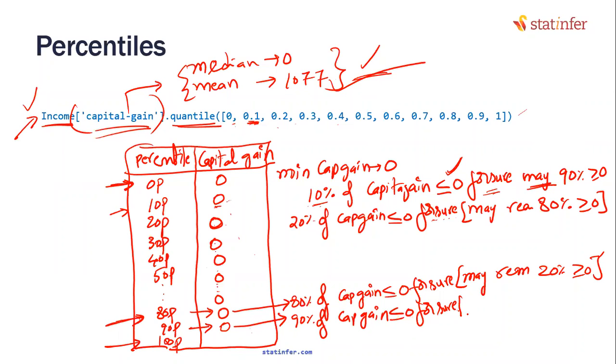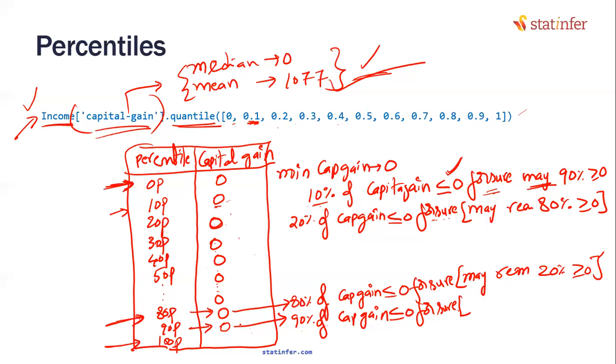Are you really sure that 90% of the capital gain in your case is actually zeros? You haven't seen the full data, but looking at the percentiles, can you be so sure about it? Yes, sir, I am sure about it. If there are some values, they'll appear here, no? According to the percentile calculation.